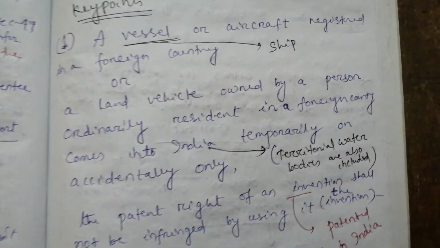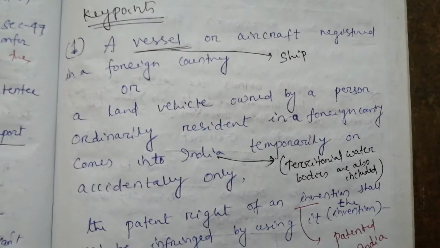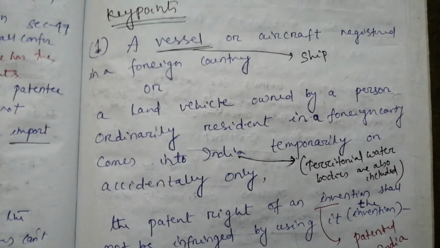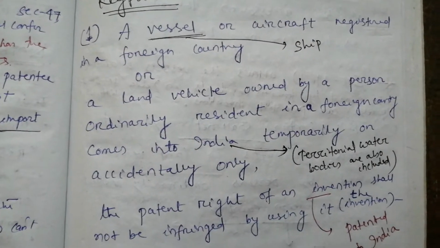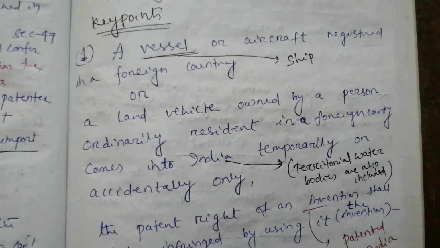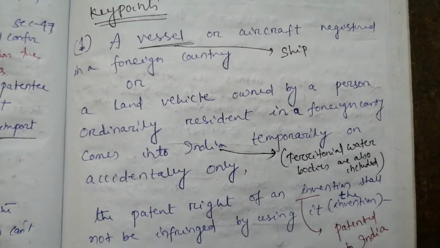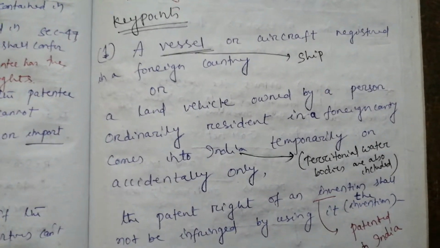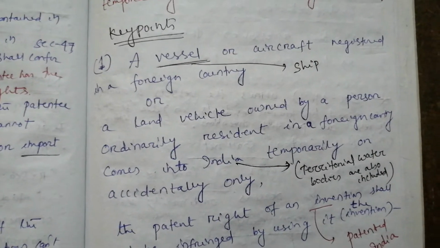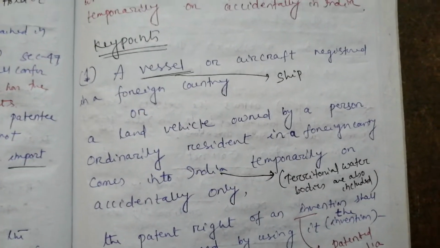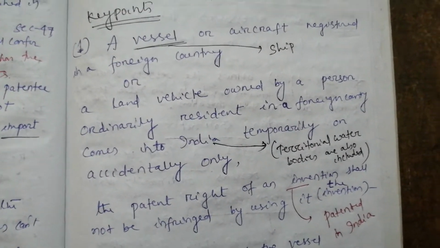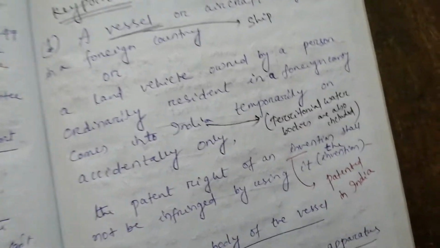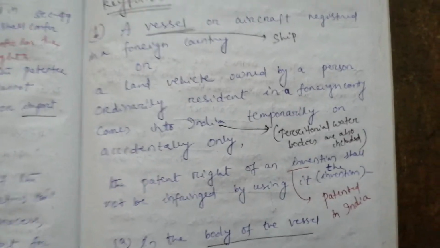Suppose a vessel, that means a ship, or an aircraft, has come to our country, that is, it is inside India. It may come temporarily for some reasons, or it may come accidentally without knowing the boundaries. In case of the territorial water bodies of India, some ships can come accidentally as well. Fine. So, at that time, what happens?